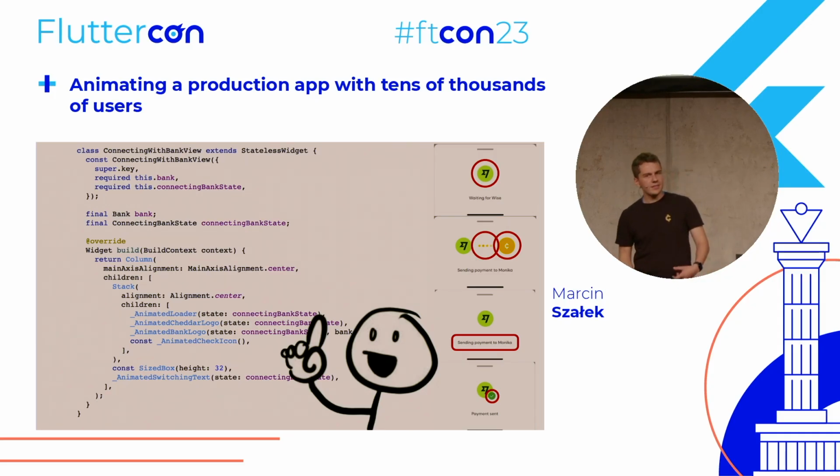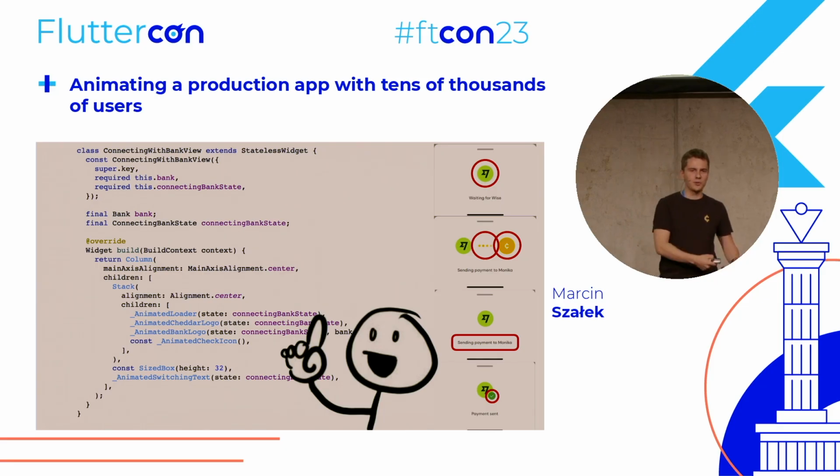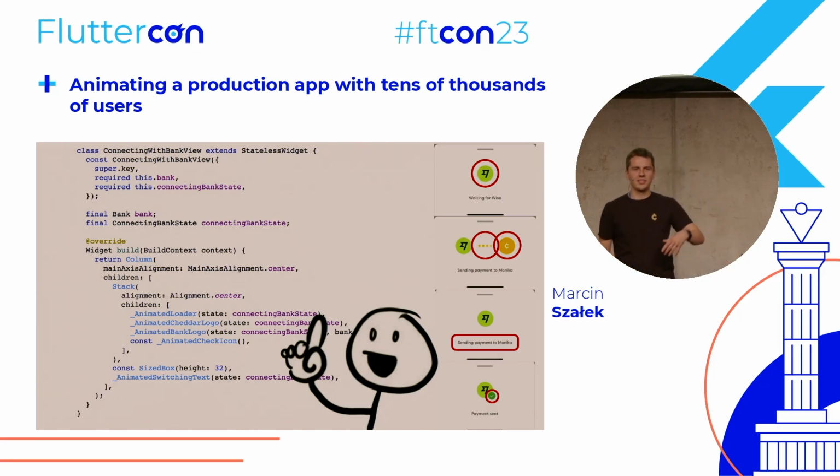And the thing is, with check icon, it actually happens after those bank logo and Cheddar logo merge, then check icon appears. If it was just a design challenge, I would just say that after the completed state, there will be a fourth enum value of like fully completed state that will cause another effect. But this would also mean that outside of this widget, everyone needs to know that there is a completed and a fully completed. And let's face it, that's not how we structure our apps. There is no completed and fully completed, just completed.